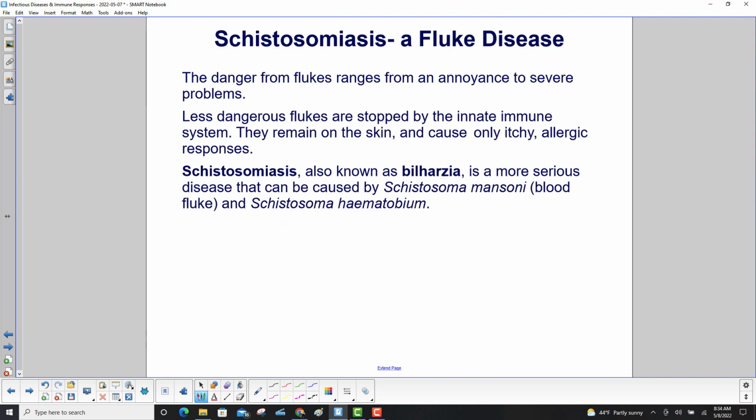The danger from flukes ranges from an annoyance to severe problems. Less dangerous flukes are stopped by the innate immune system. They remain on the skin and cause only itchy allergic responses.